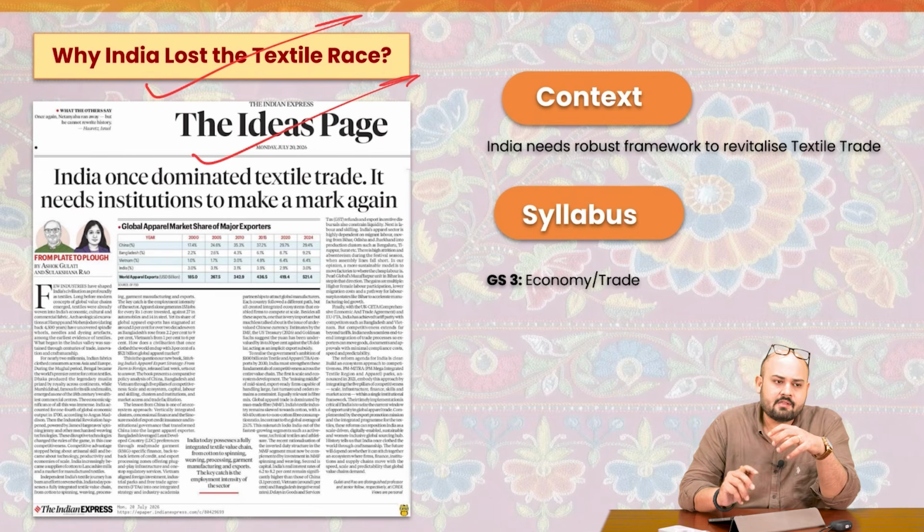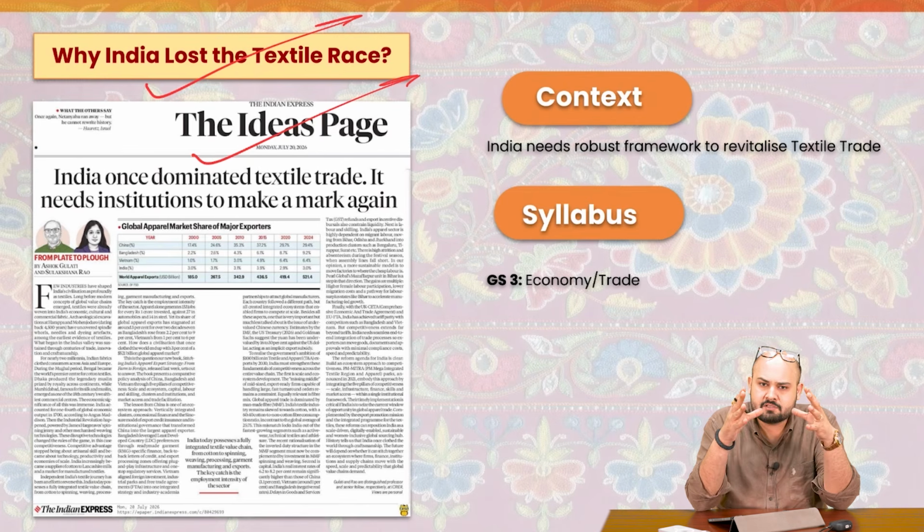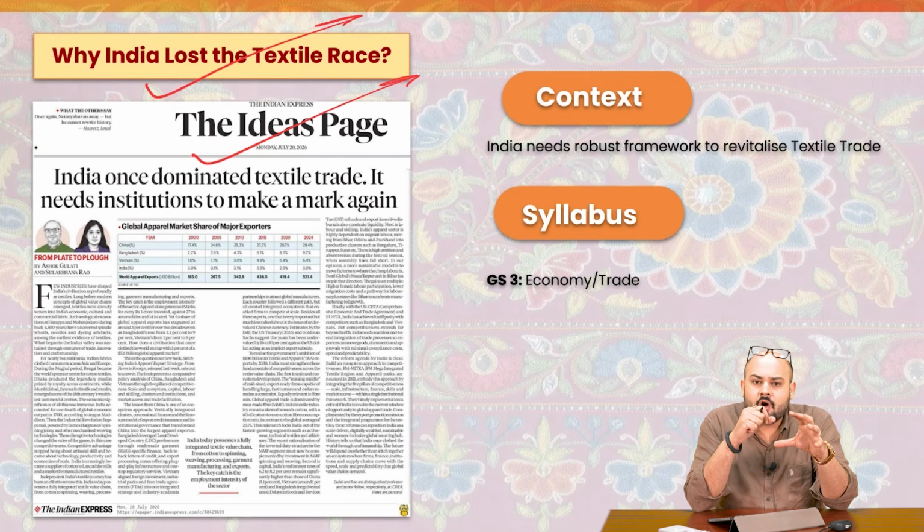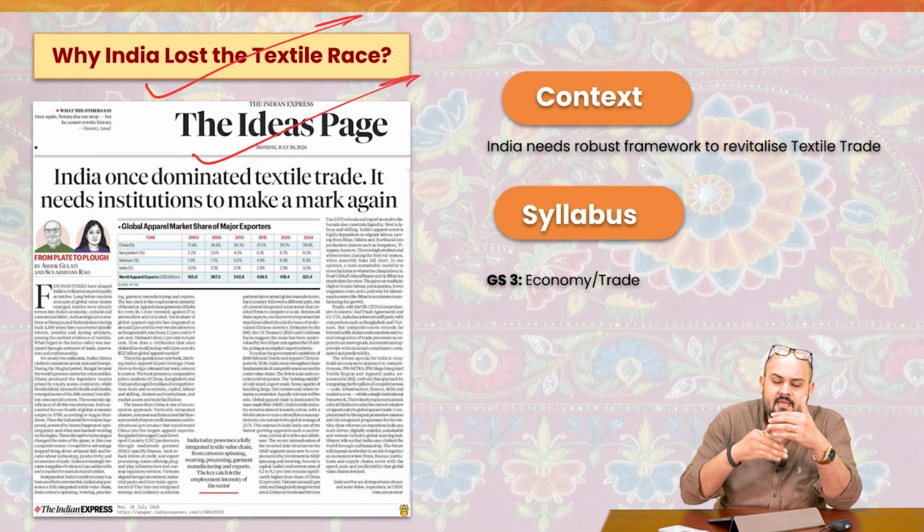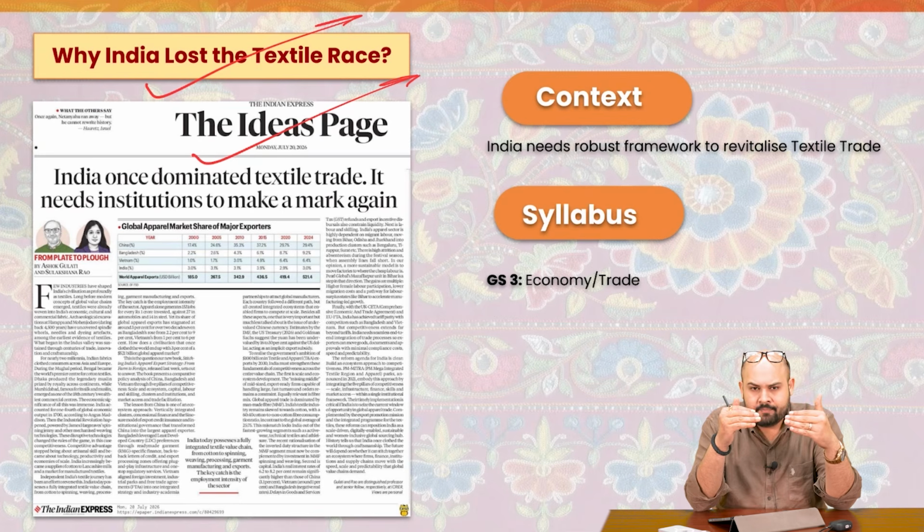What the authors argue is that at one point of time, India was one of the strongest pillars with respect to the textile trade around the world. But with time, that status got diminished. They also say that we have certain strategic advantages which can make India the top exporter as far as textiles and apparels are concerned. But we also suffer from many weaknesses.